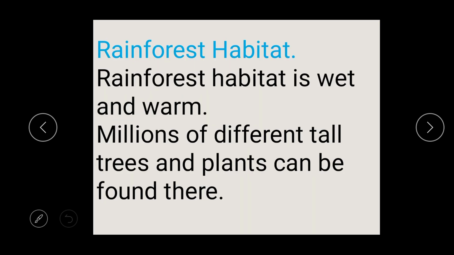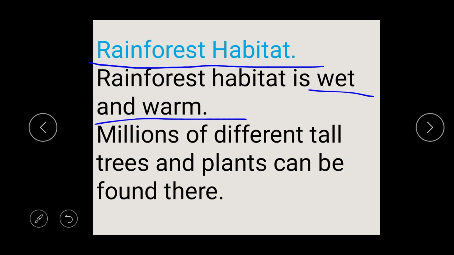Now let's move to the next one. We have the rainforest habitat. Rainforest habitat is wet and warm. Remember that the desert is dry and the opposite of wet is dry. But the rainforest is wet and warm, and millions of different tall trees and plants can be found there.